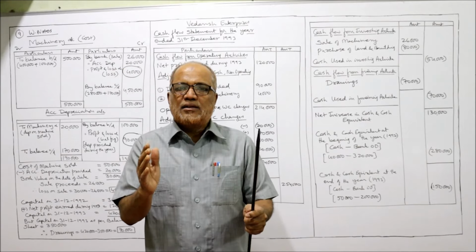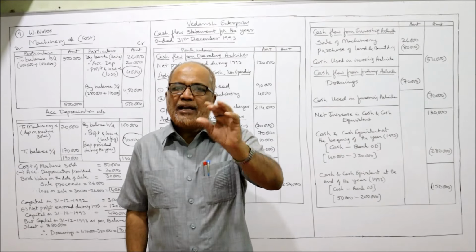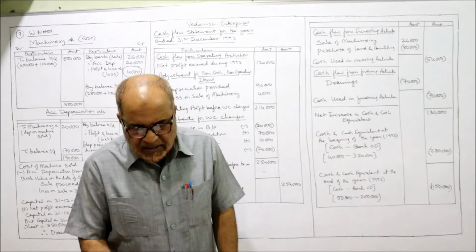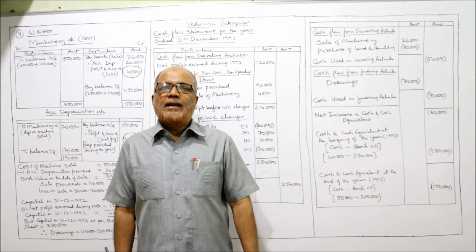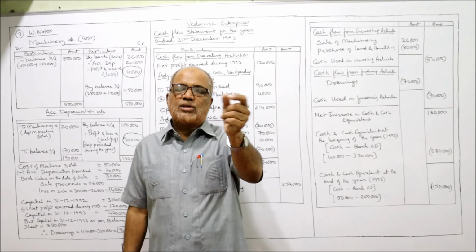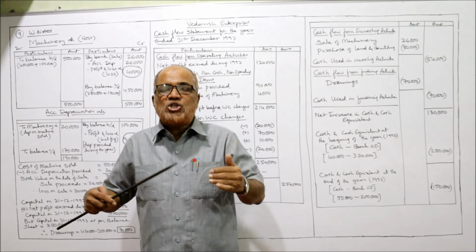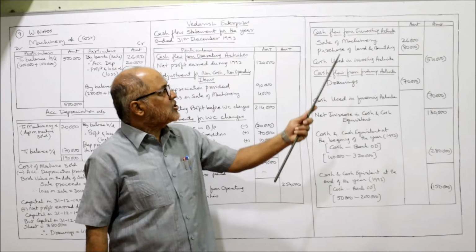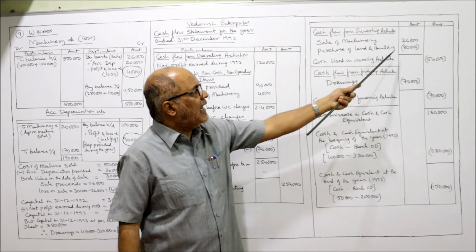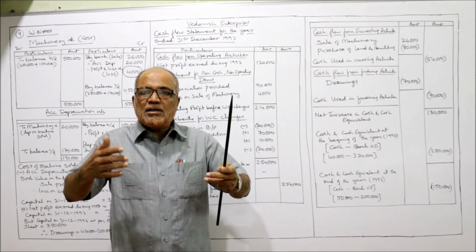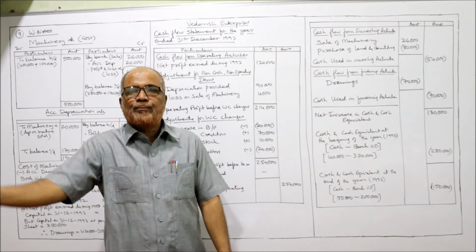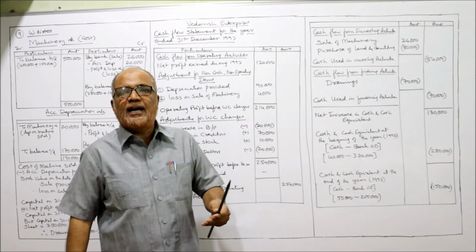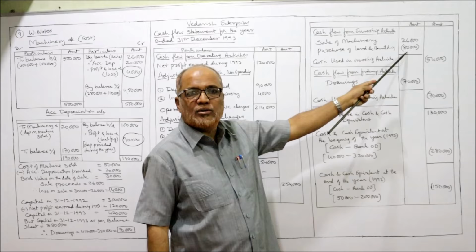So assets. Two assets are there, land and building, and plant and machinery. First of all, land and building. Last year 2,20,000, current year 3 lakh. There is a purchase of land and building for 80,000. Purchasing means there is cash outflow. When we purchase the asset, it is cash outflow, negative. So put it in bracket, 80,000.